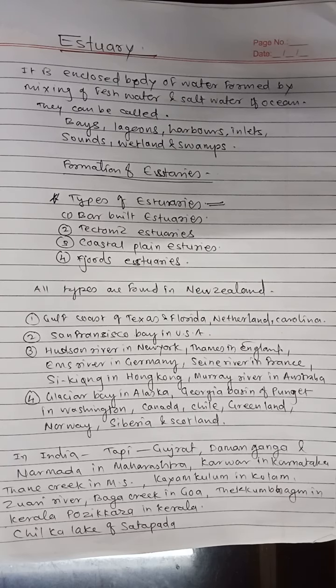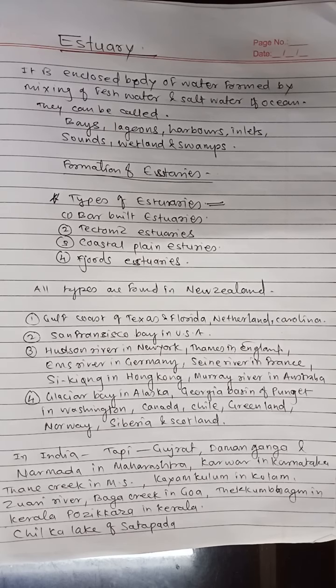In New Zealand, it is found on the west coast of the North Island, eastern Coromandel and Avon Heathcote in Christchurch. In other parts of the world, the Gulf Coast of Texas and Florida, Netherlands and North Carolina.